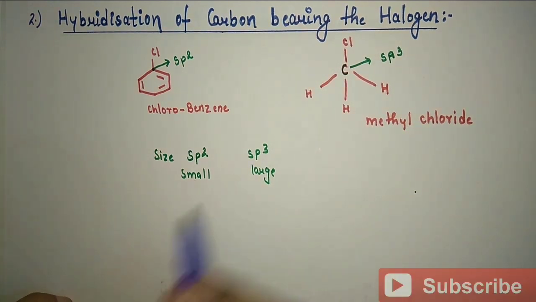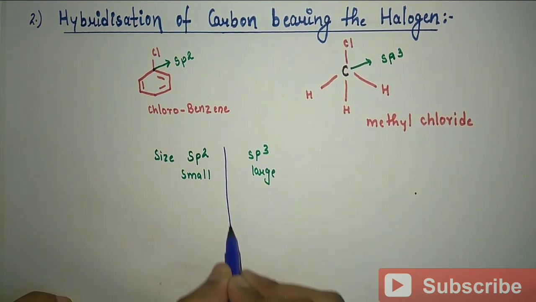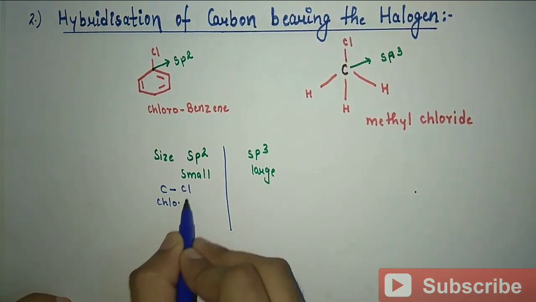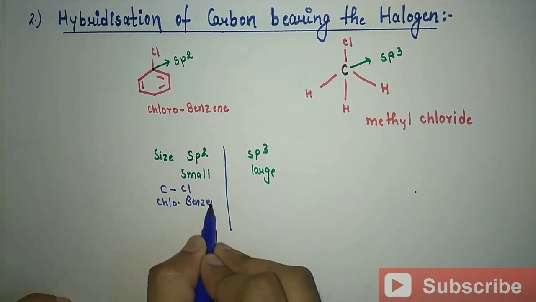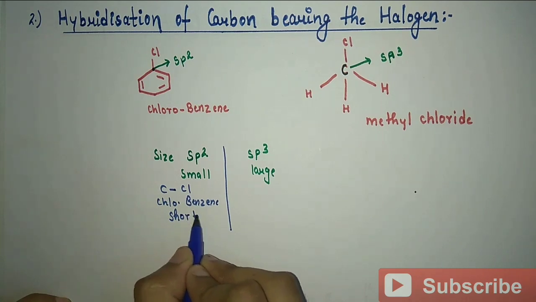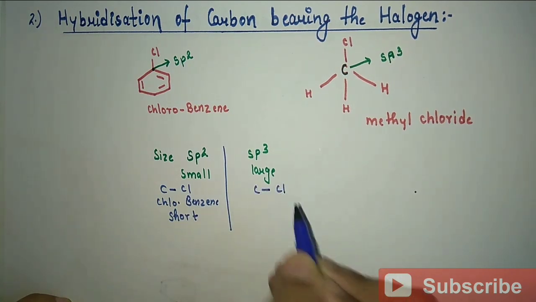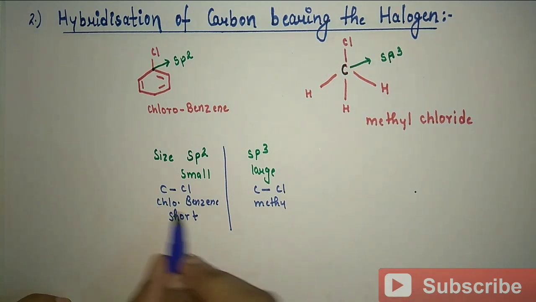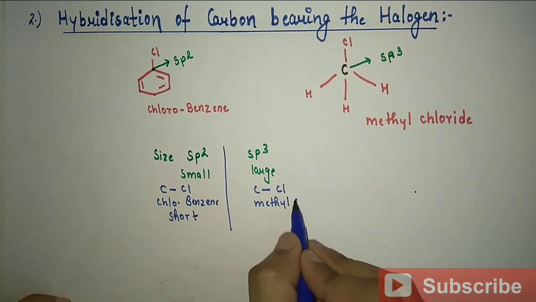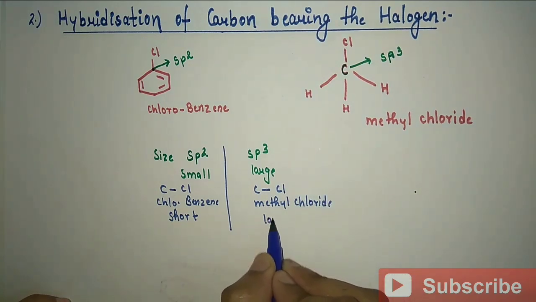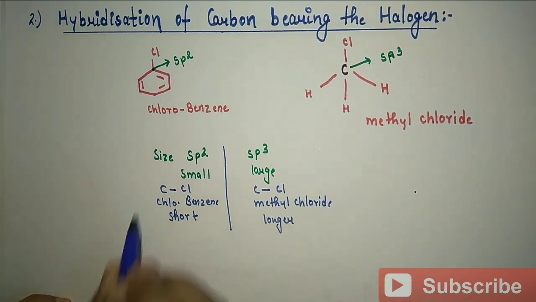Due to this difference, the C-Cl bond in chlorobenzene becomes short as compared to the C-Cl bond in methyl chloride, which is longer than the C-Cl bond in chlorobenzene.